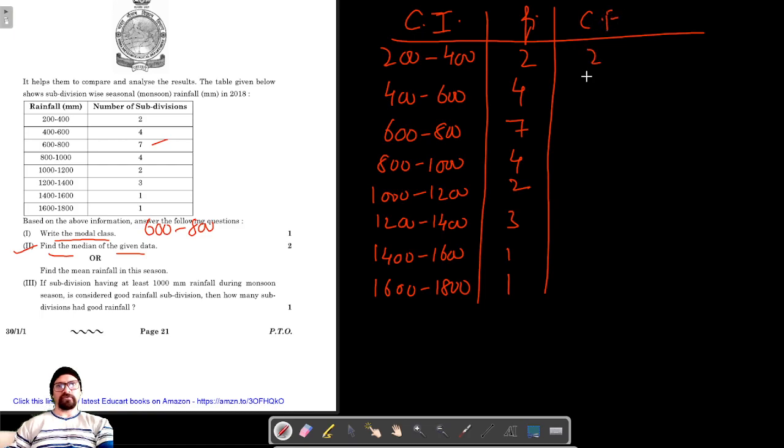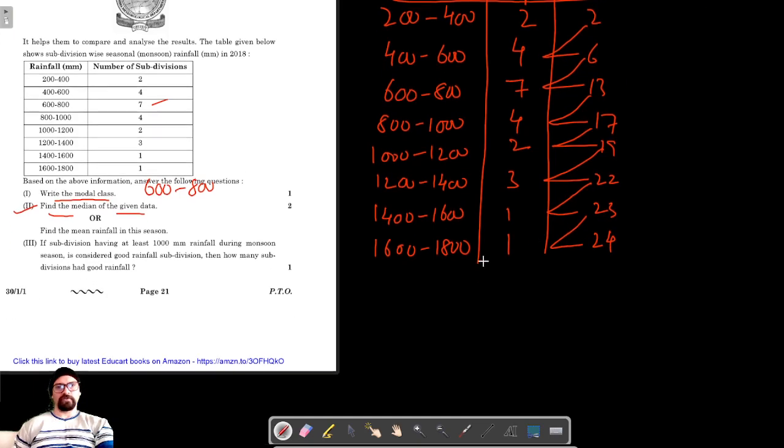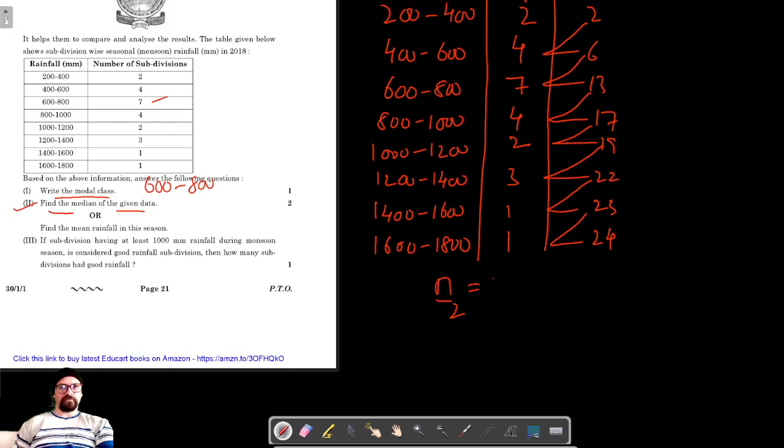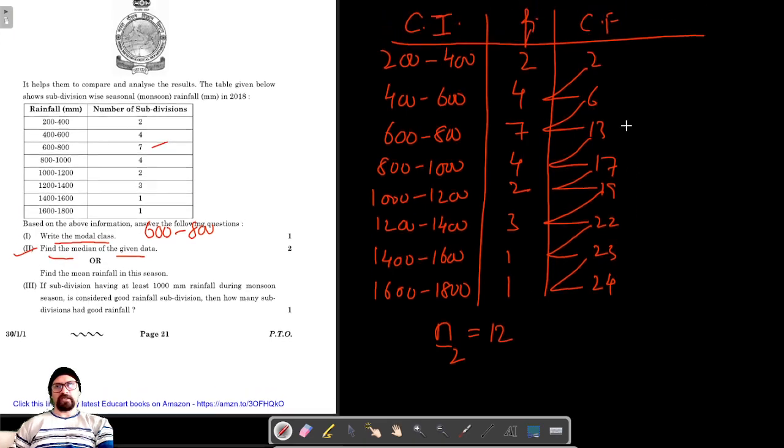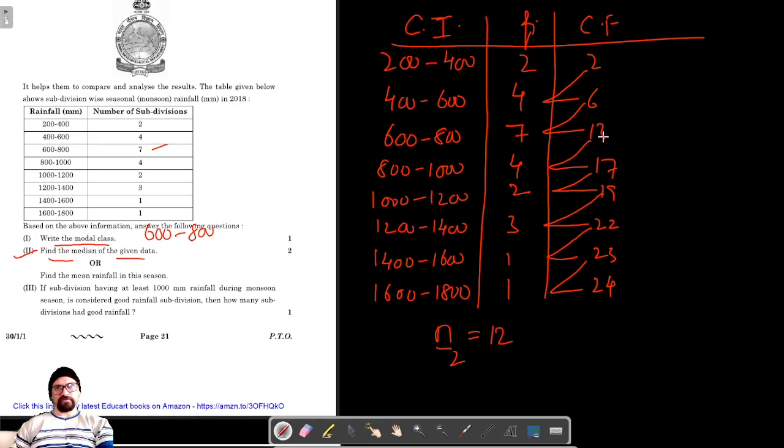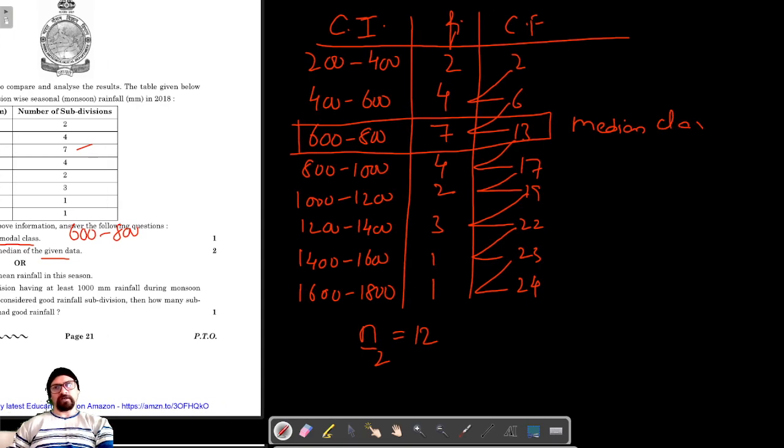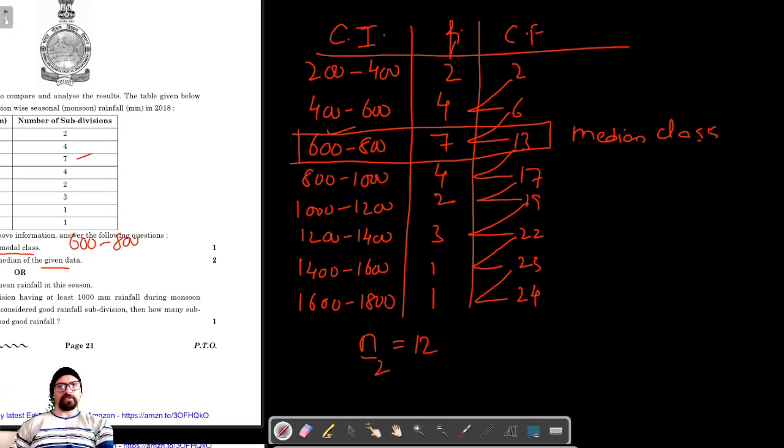So the cumulative frequency is 2, 2 plus 4 is 6, 6 plus 7 is 13, 13 plus 4 is 17, then 19, 22, 23, and 24. So n by 2 is 12, and we get 12 after 6. So this is our median class. That is, our answer should lie between 600 and 800 for the median.